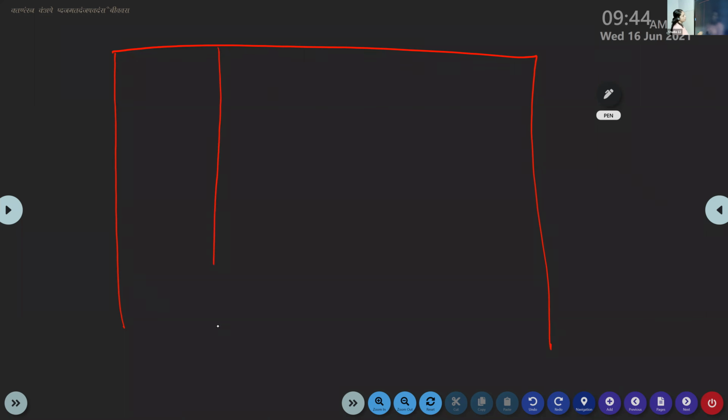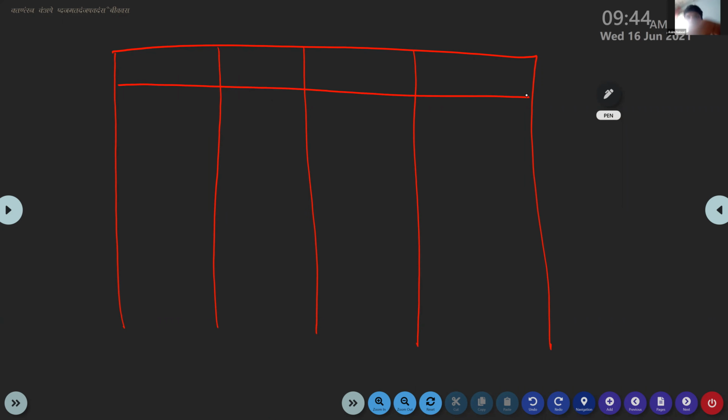So in your notes, you can draw 5 columns like this: Polygon, Number of sides, Number of triangles.